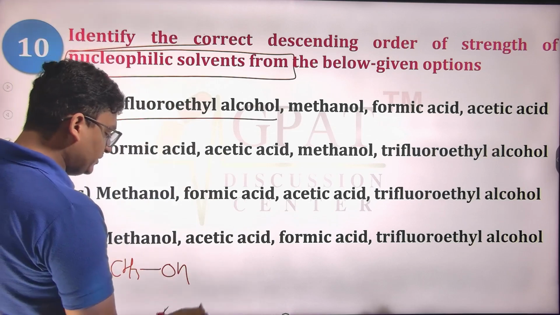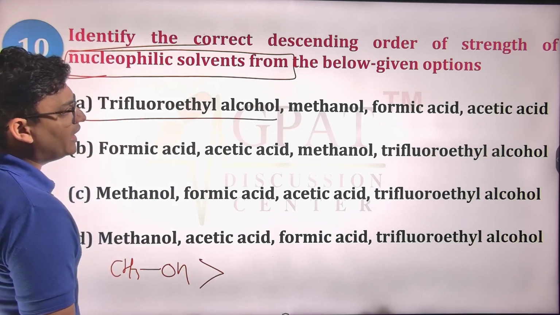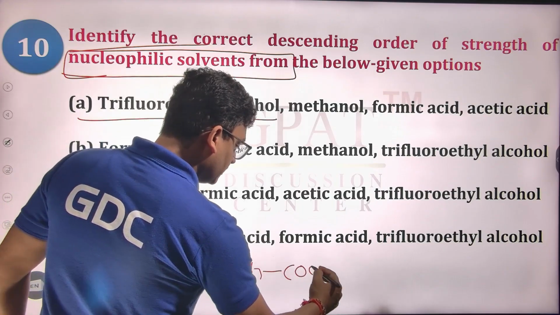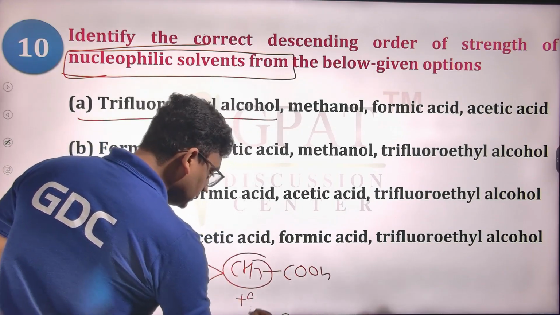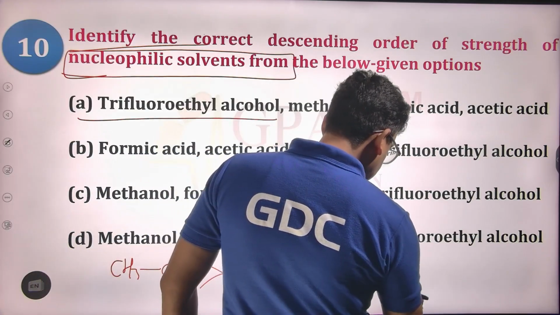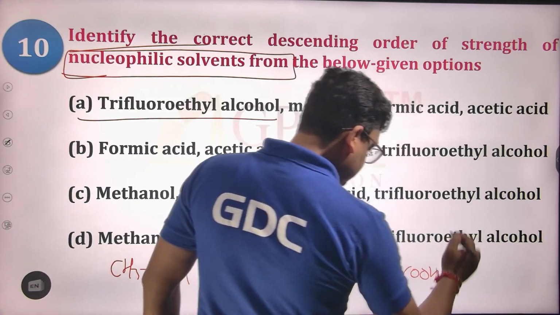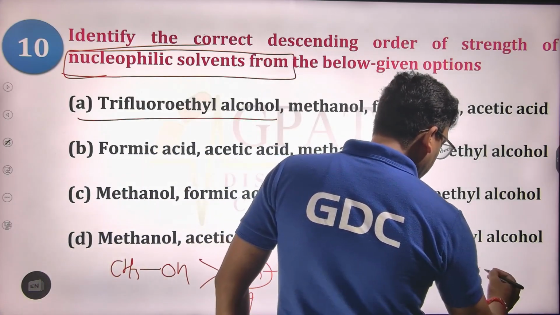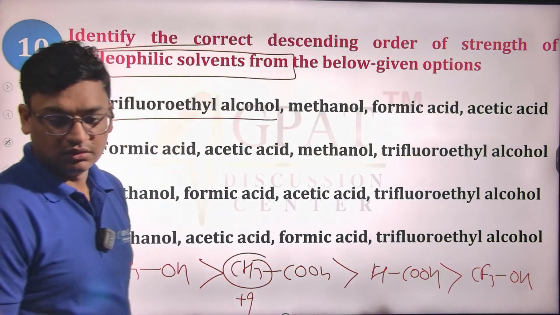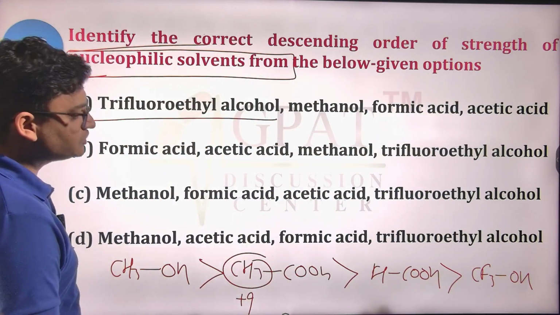So first we have methanol, followed by acetic acid. Why? Acetic acid has a plus I group directly attached. This is followed by HCOOH, that is formic acid, and then trifluoroethyl alcohol. So this will be the order.